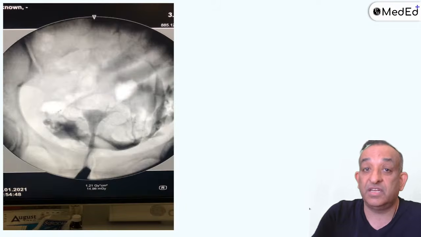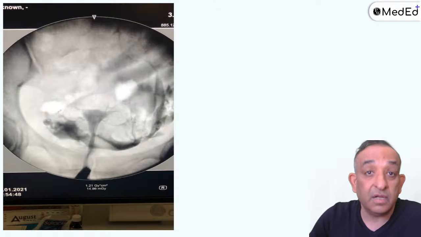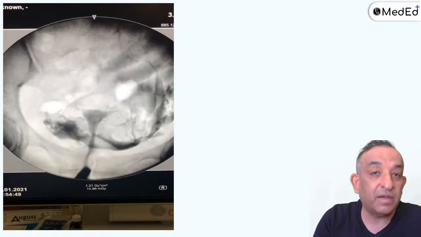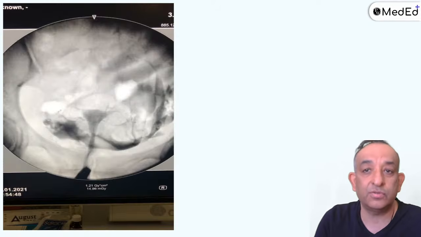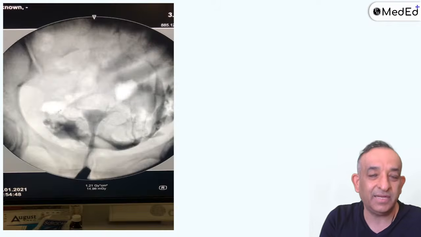Ultrasound can tell us. 3D ultrasound is fairly good. Most radiologists are like, what is the need of doing anything else when we have a 3D ultrasound? They're so happy with the 3D ultrasound. But we have got a lot of wrong diagnoses on 3D ultrasound also. So best in the imaging, best in the radiological procedures is the MRI. But overall best is the laparoscopy and the hysteroscopy. There's nothing which comes close to looking at it with your own eyes, right? So that's why that is the best. So good question you asked me.